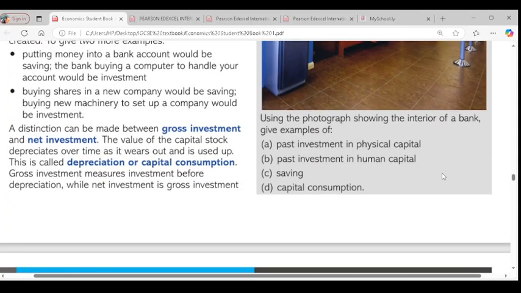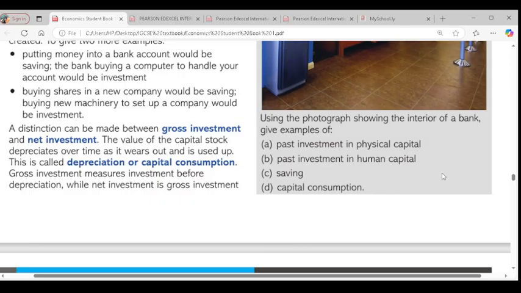We have gross investment and net investment. Gross investment is the amount of money you've invested into the business without depreciation. So gross investment measures investment before depreciation. Equipment is bound to wear and tear, and that is what depreciation is about. So if you have not calculated your depreciation, you are still talking about gross investment, which means the amount of money you have spent to make that equipment available. That is gross.